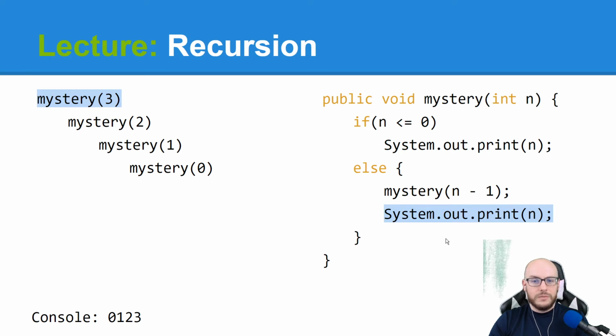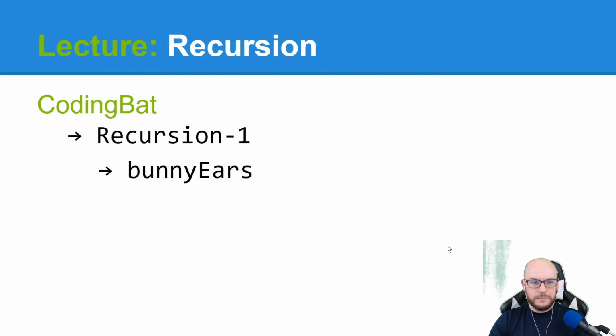Okay, so the point of this is a non-tail recursion method. This would be a little bit harder to rewrite iteratively. You can do it, but that transition isn't pretty. Let's practice some recursion. That's what a lot of this unit is going to be, because like I said, there's